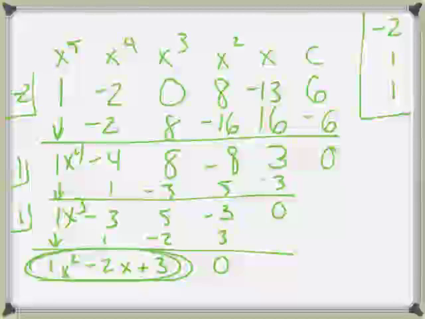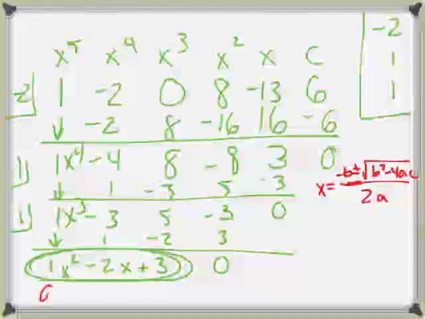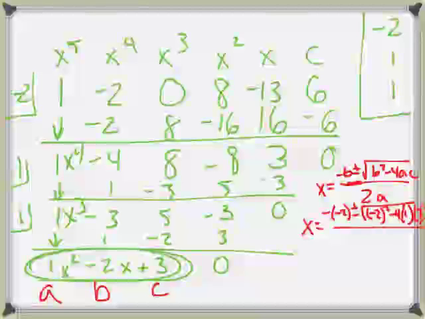Correct. So, the best way to do this is the quadratic formula. We learned that quadratic formula a couple weeks ago, a week ago. Wait. Isn't it like negative? So A is going to be 1, B is going to be -2, C is going to be 3, and we're going to plug it into the quadratic formula. So x equals -(-2) plus or minus the square root of -2 squared minus 4 times 1 times 3, all over 2 times 1.